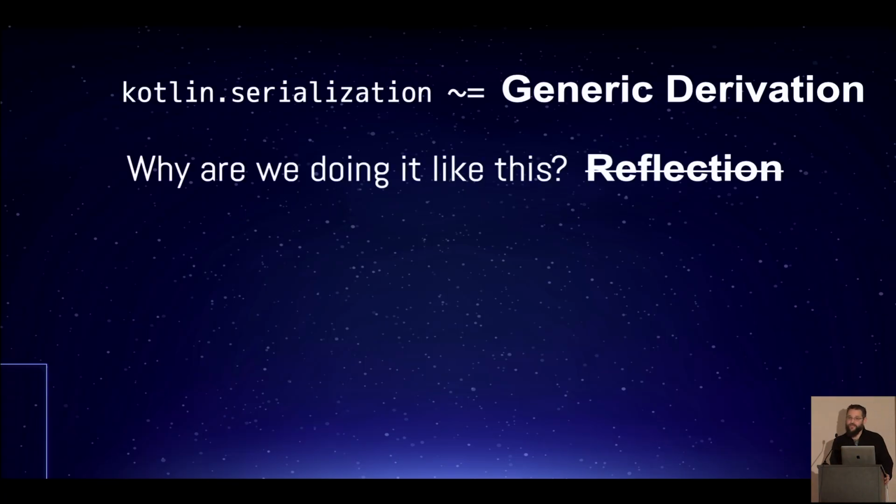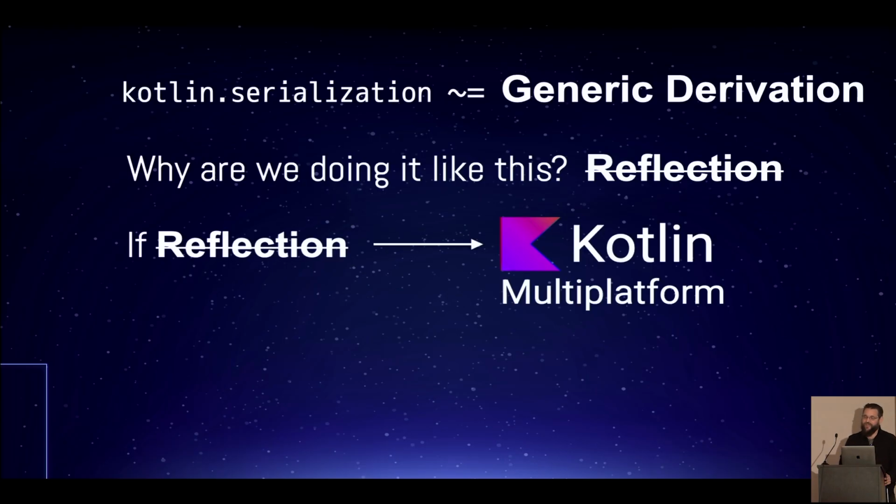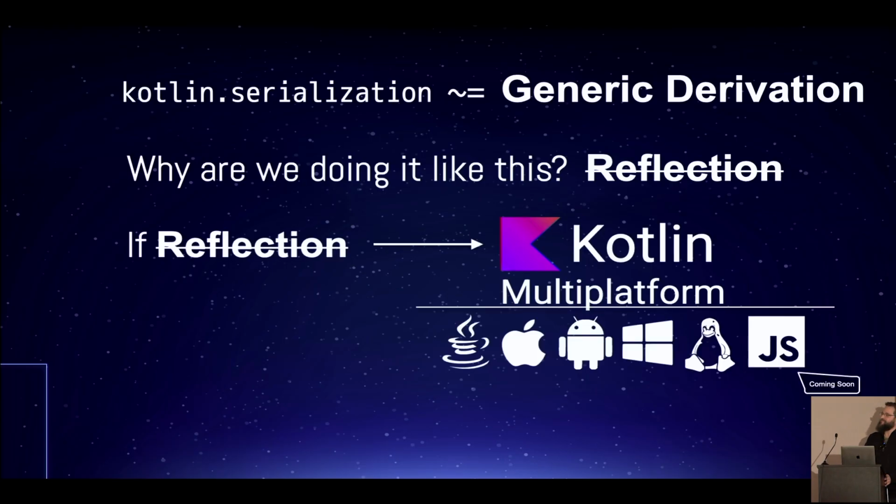I'm doing this so I don't need reflection. This is how I get out of JVM reflection, and this is how I get out of the frickin' JVM. This thing works in Kotlin multiplatform. Okay, you can use this thing.